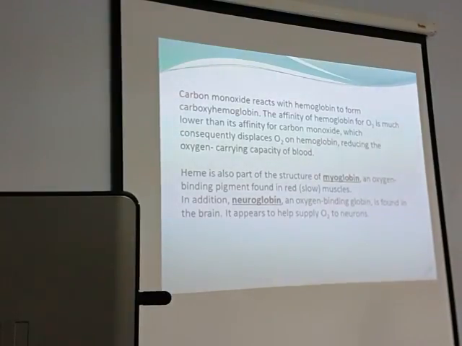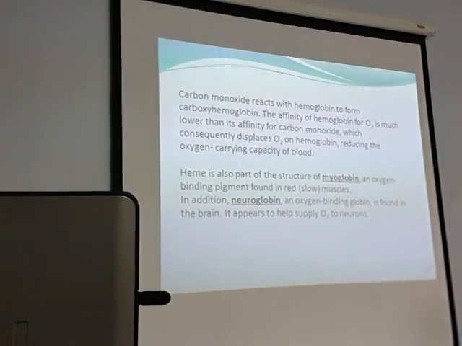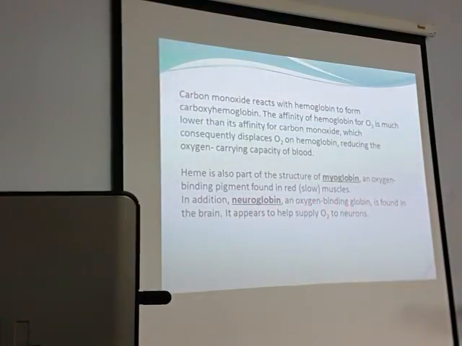kilometers. So where is the energy coming from? One of the sources is myoglobin. Another is for the brain. There is something called neuroglobin, an oxygen binding globin found in the brain, which appears to help supply oxygen to the neurons.